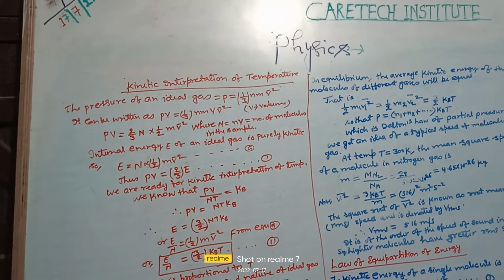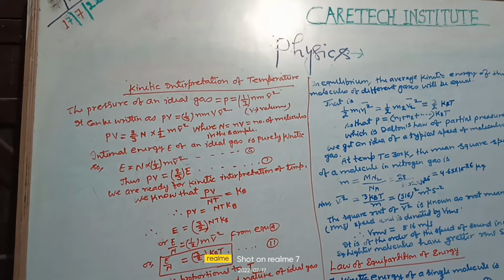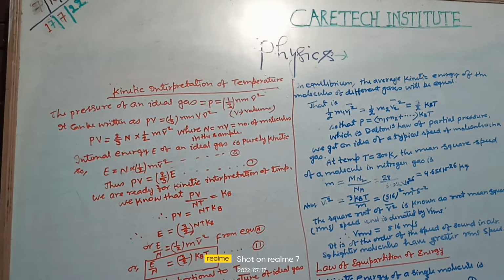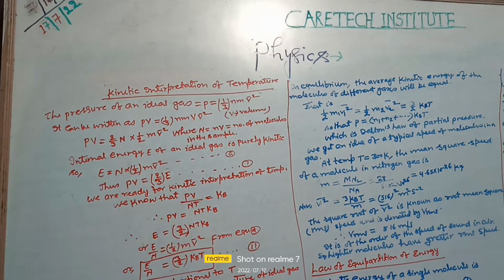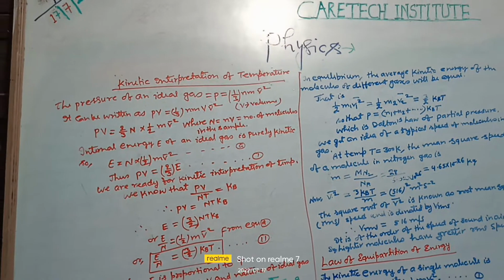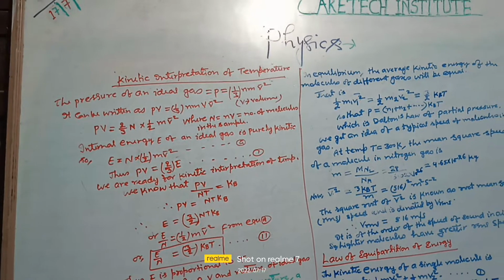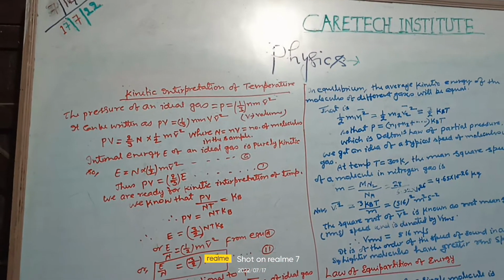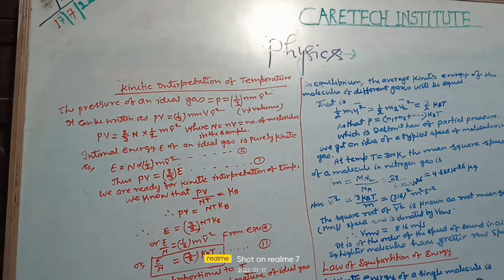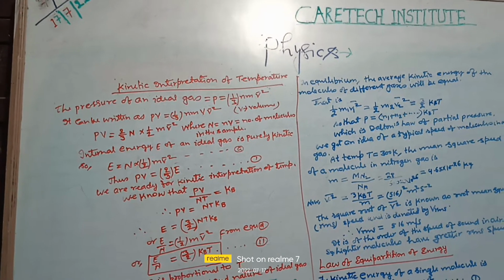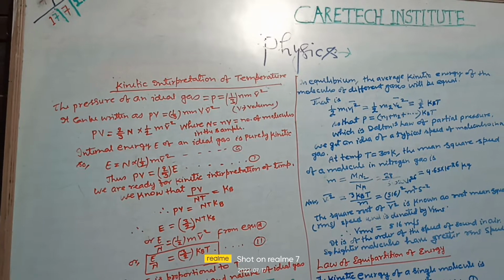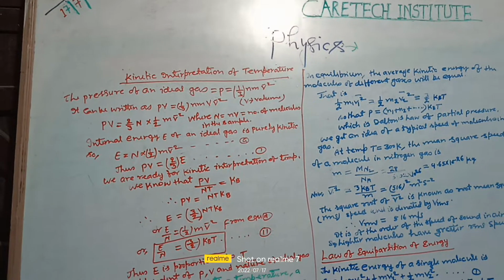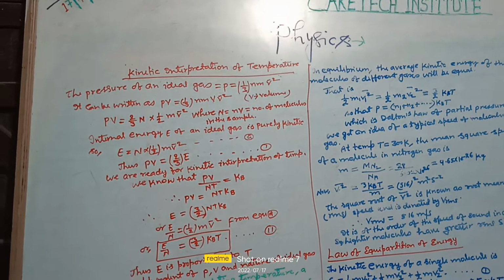PV = 2/3 N times 1/2 m v bar squared, where capital N equals small n into volume, the number of molecules in the sample. The internal energy E of an ideal gas is purely kinetic, so E = N times 1/2 m v bar squared. Thus PV = 2/3 E. This is equation number 8.